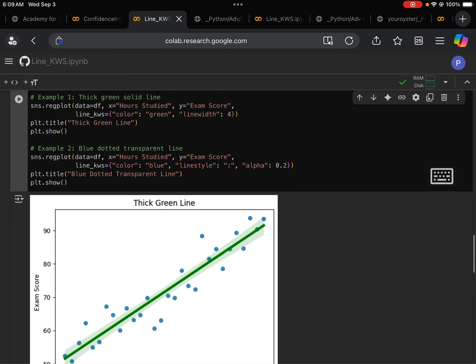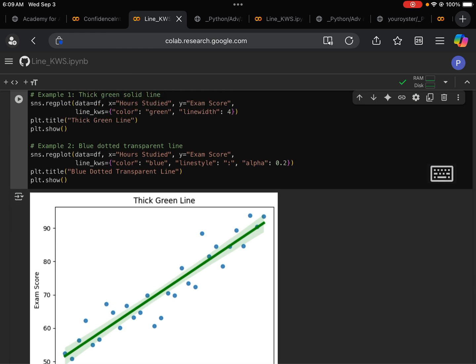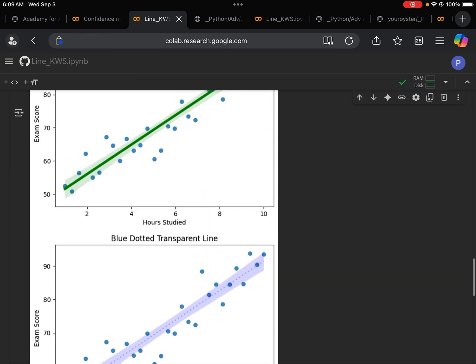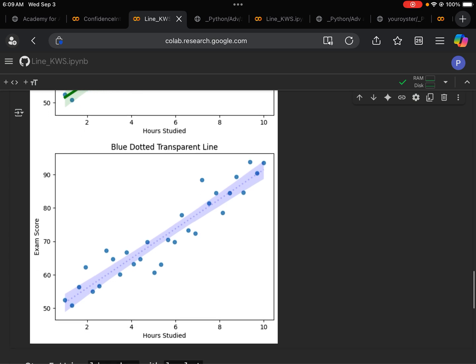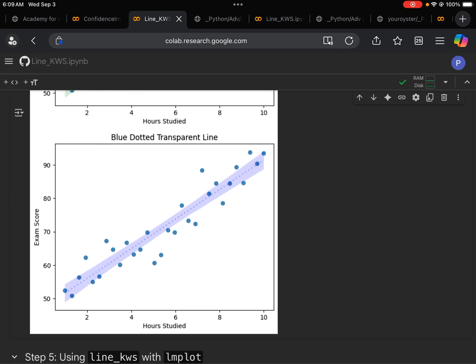Now let's go back and run the code here. Now you can see the effect of transparency much easier. This is 0.2 value for alpha, or transparency, for the line. Note here we're not changing anything about the behavior of the data points.